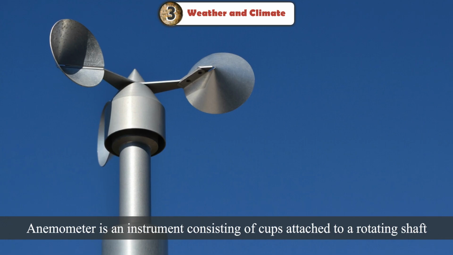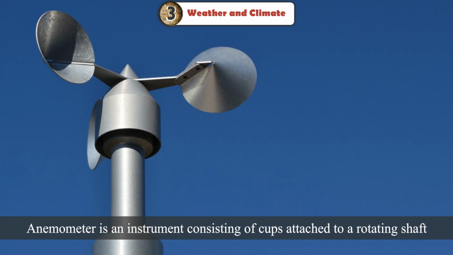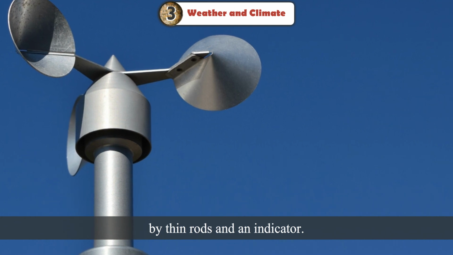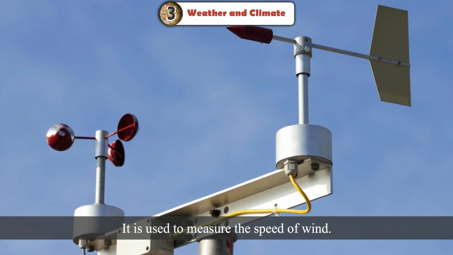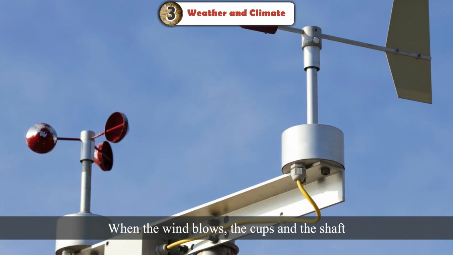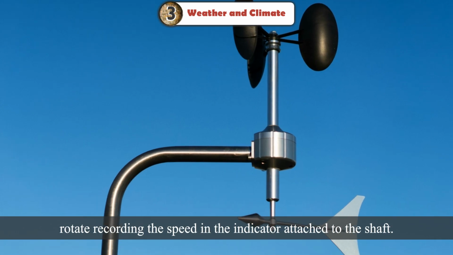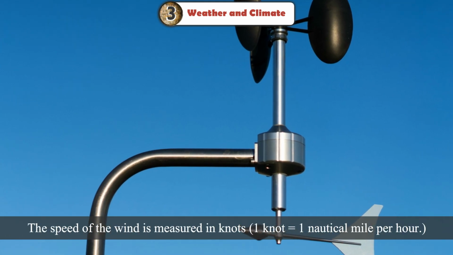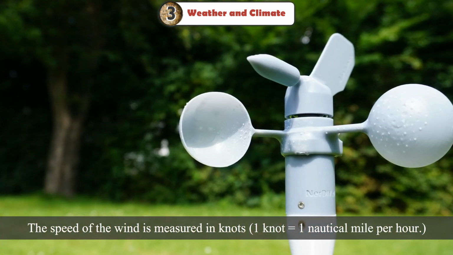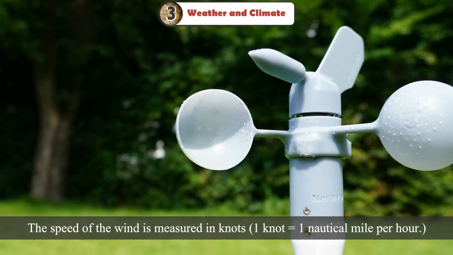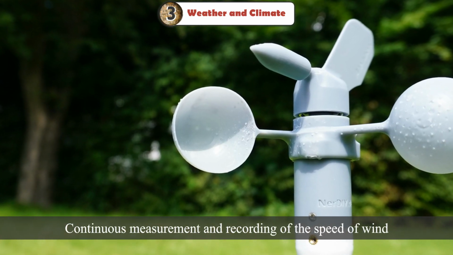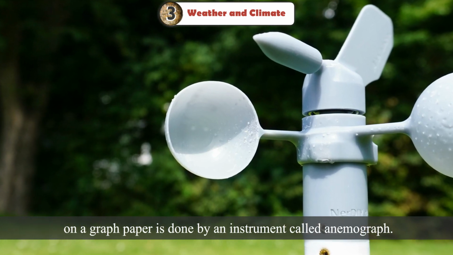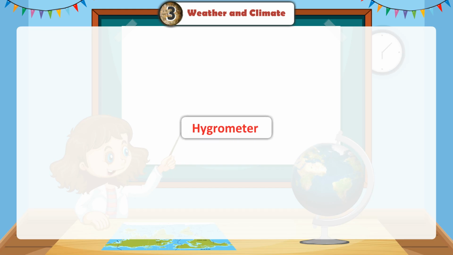Anemometer. An anemometer is an instrument consisting of cups attached to a rotating shaft by thin rods and an indicator. It is used to measure the speed of wind. When the wind blows, the cups and the shaft rotate, recording the speed in the indicator attached to the shaft. The speed of the wind is measured in knots. 1 knot equals 1 nautical mile per hour. Continuous measurement and recording of the speed of wind on a graph paper is done by an instrument called an anemograph.